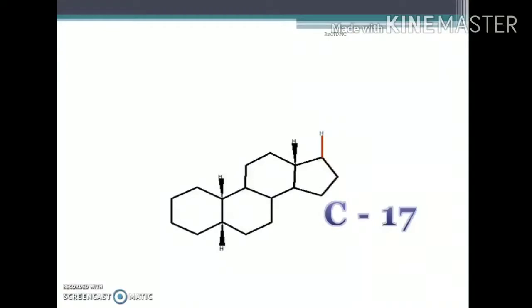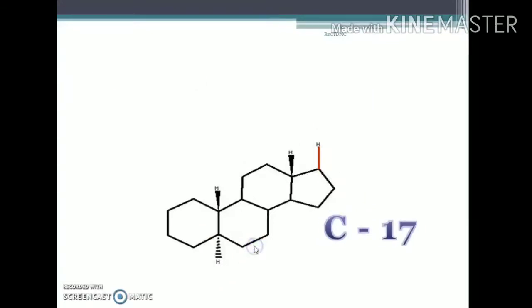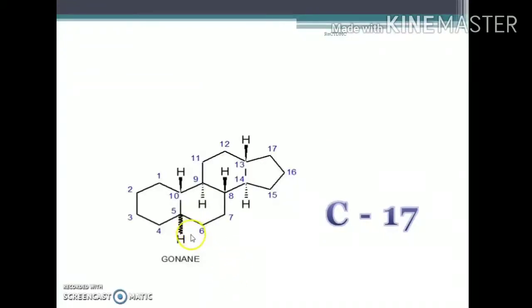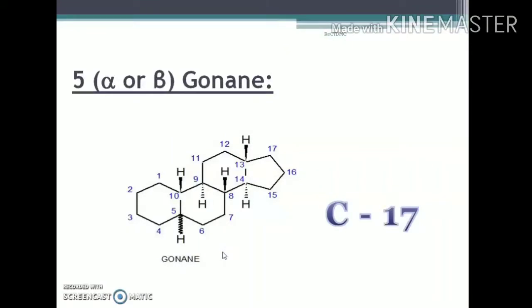For example, the steroids that contain 17 carbon atoms in total are given the name gonane. 5-beta-gonane indicates that the hydrogen atom at the 5th position is above the plane of the nucleus. And here the hydrogen atom at the 5th position is represented by a dotted line, and that indicates that it is 5-alpha-gonane. And here the hydrogen atom at the 5th position is represented by a wavy line, and so it is 5-alpha or beta-gonane, or 5-psi-gonane.